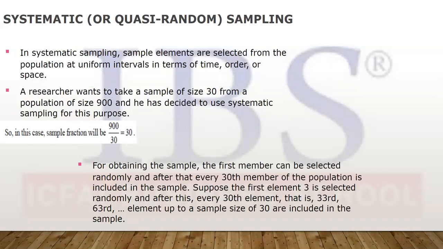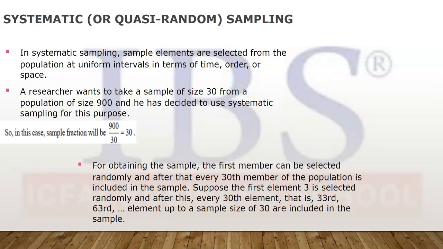Now systematic sampling, or quasi-random, is where you have a predefined criteria or system for selecting the sampling units. Suppose in one township you have to select 10 households, and there are 500 households. So what I am going to do is start from house number 10 or house number 100.